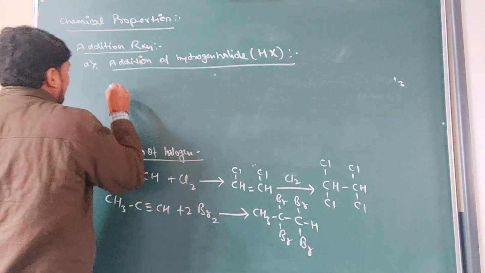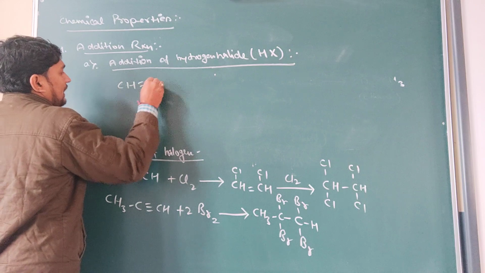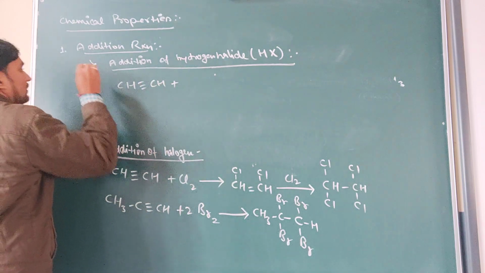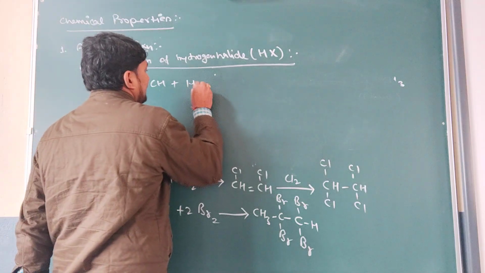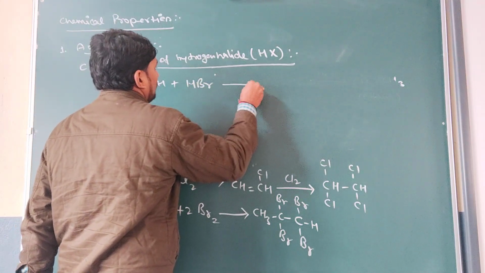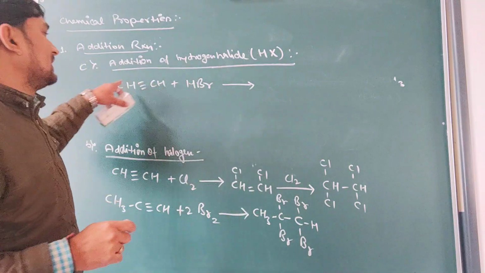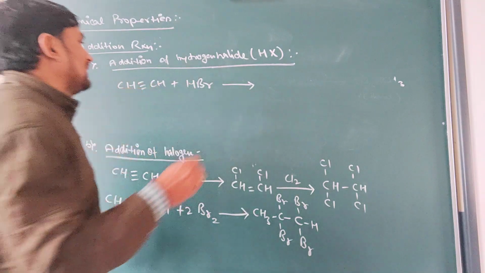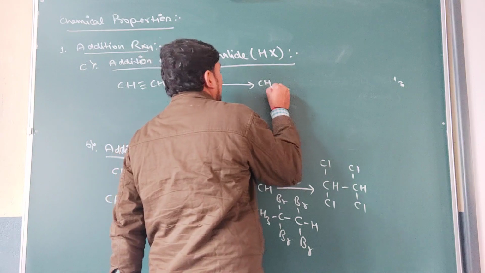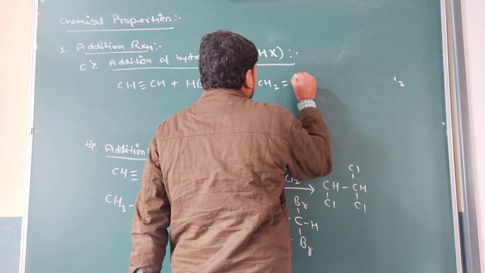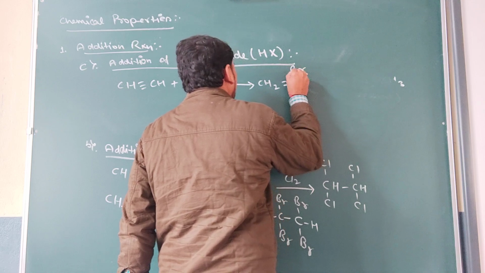So in this type of chemical reaction, the alkyne is treated with HBr. The triple bond will be broken, and the hydrogen will be attached on one carbon, and the bromine will be on another carbon, forming a compound CH2=CHBr.